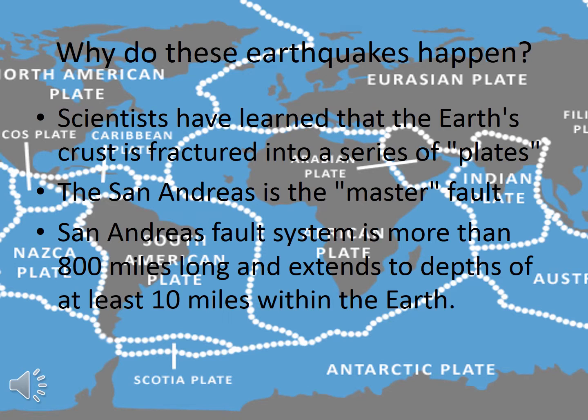The San Andreas is the master of faults of an intricate fault network that cuts through rock of the California coastal region. If new crust is created, then it must be destroyed somewhere. Crust is consumed in subduction zones.